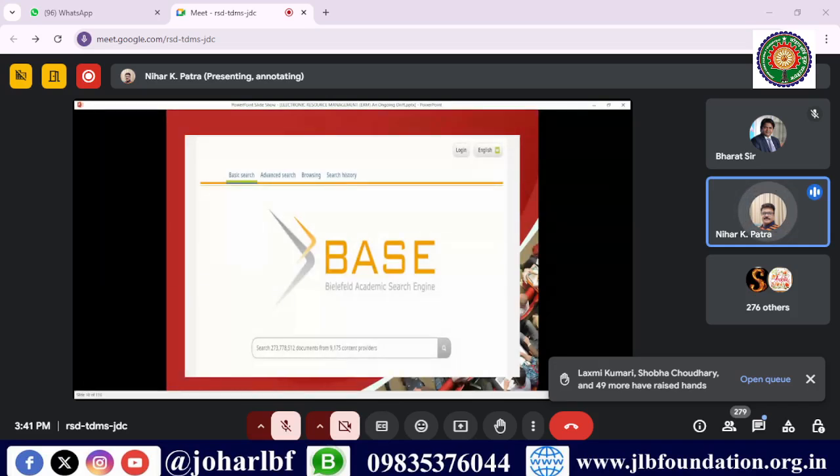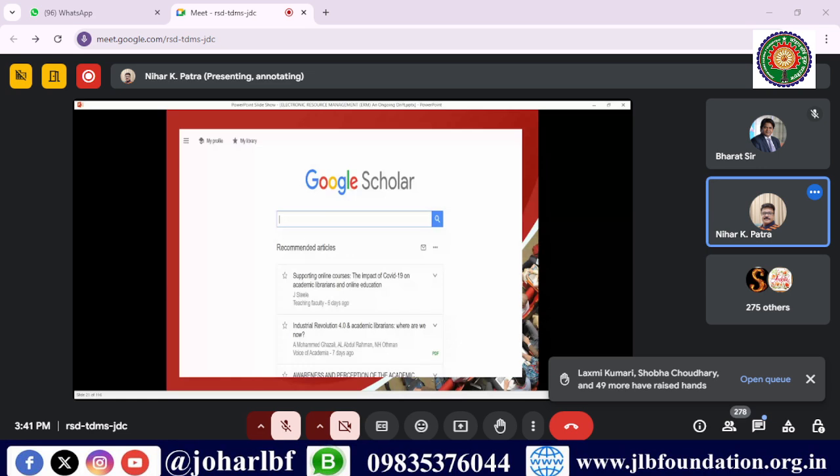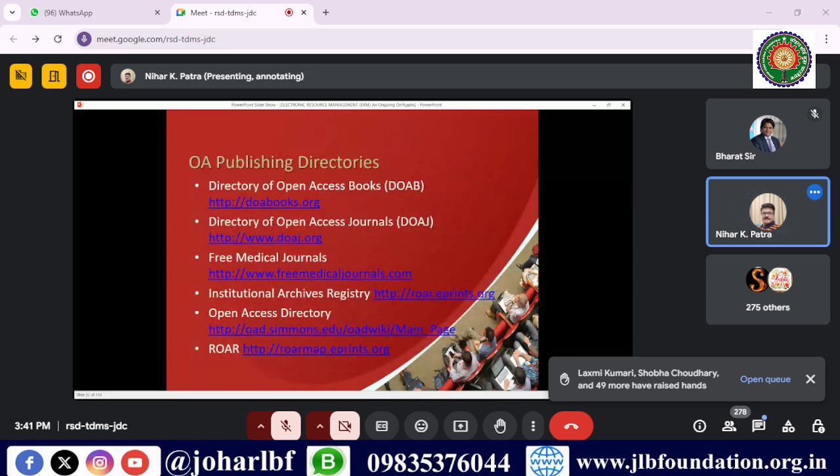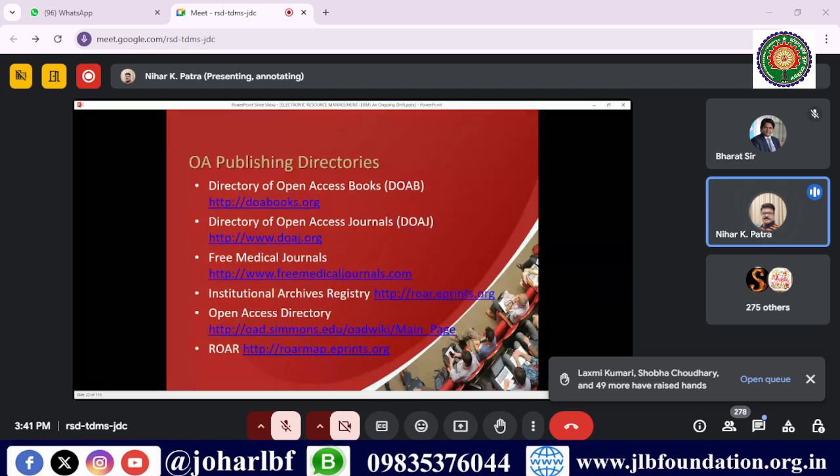These are the screenshots that I have taken from these best sites. This site says, okay, the Google Scholars, open access publishing directories. A lot of the publishers' books are freely available, for example in the Directory of Open Access Books. You can get the books through the Directory of Open Access Books, and for the journals, you'll get them from the DOAJ.